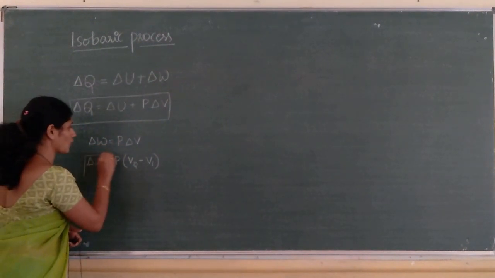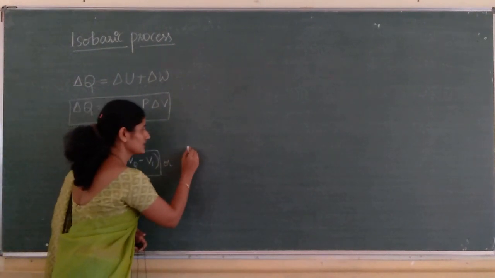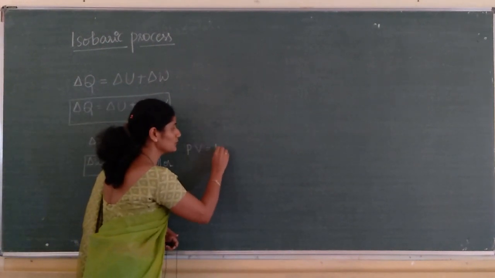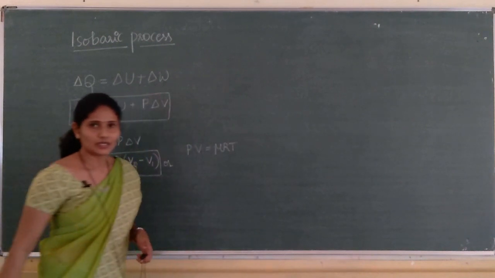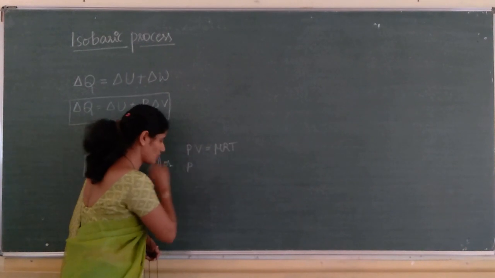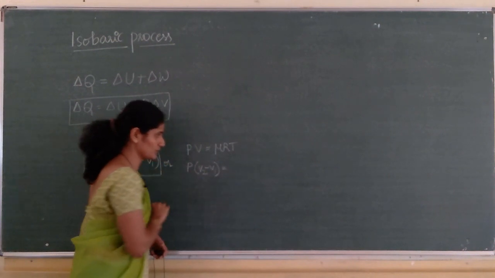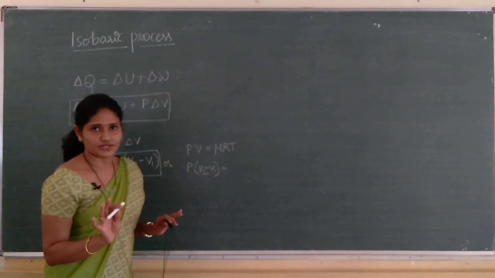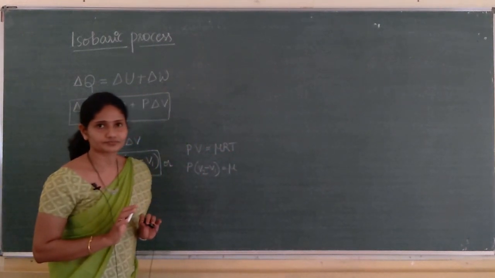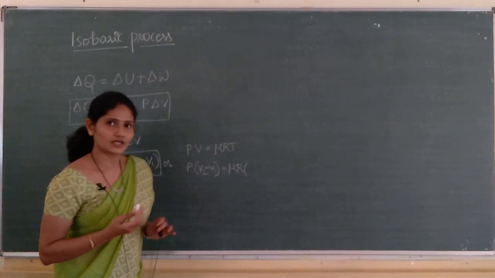So, this is the expression for work done. We also know that in case of an ideal gas, PV is equal to mu RT. This is the ideal gas equation. Here pressure is constant, volume changes. Mu is always constant; mu means the number of moles present in the gas. So mu R is also constant. Temperature changes.